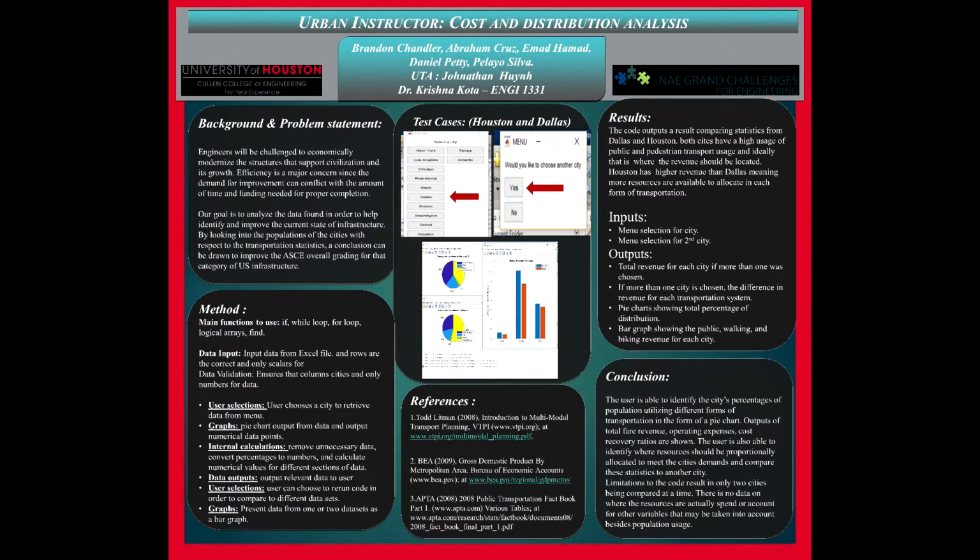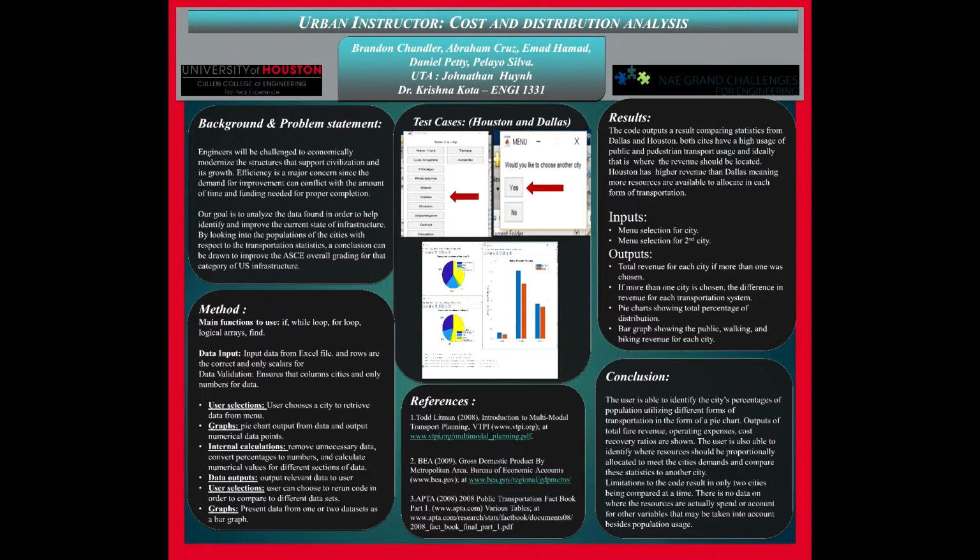Once our bar graph was created and our legend was finished, we found the difference in revenue for each type of data, the bicycle, walking, and working at home. And then we asked the user if they would like to compare the results to another city. We repeated the code using our while loop from the beginning and outputted the results of the second city and the first city into a graph. The code was only repeated once to compare two cities, and then we outputted the total revenue for the city and the difference in revenue, if applicable. And then we exported the results to the command window with each of their total revenues.